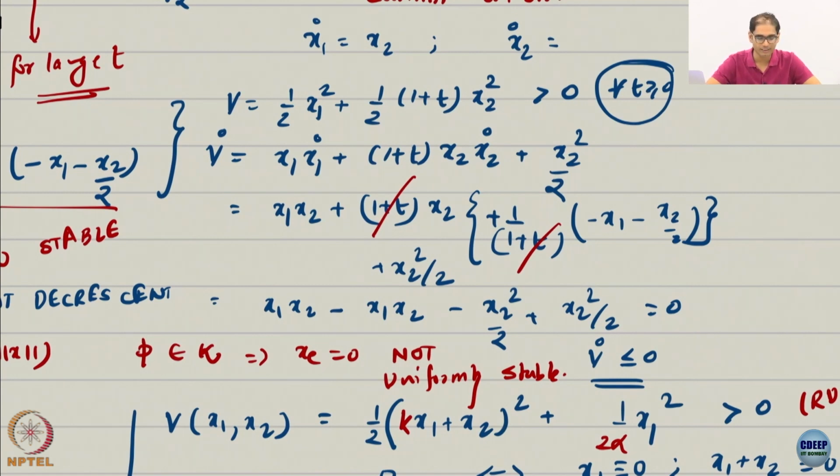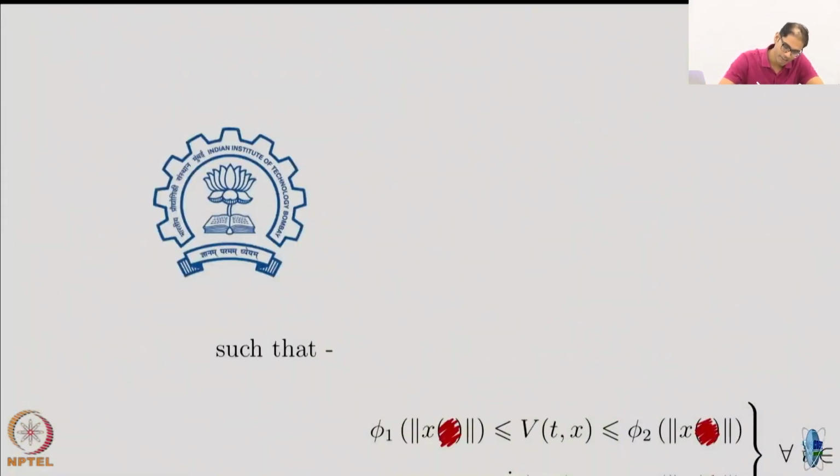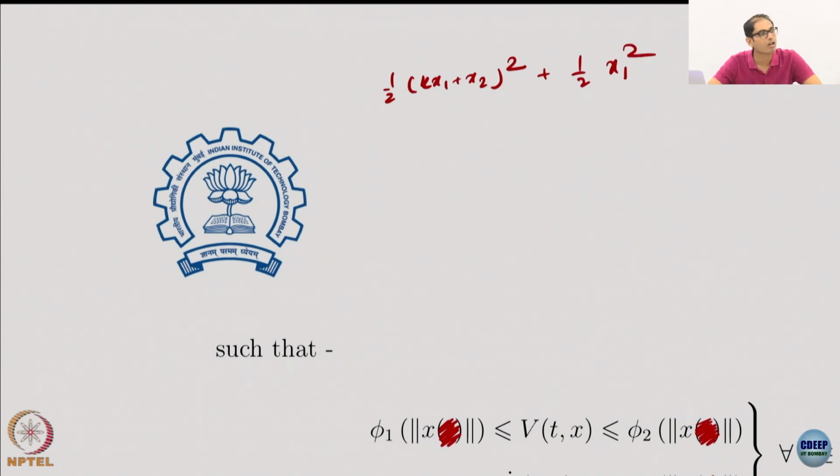We have already discussed this. Wait, I am going to write this again. Now what are you saying? Both terms are positive. You mean non-negative. Then?